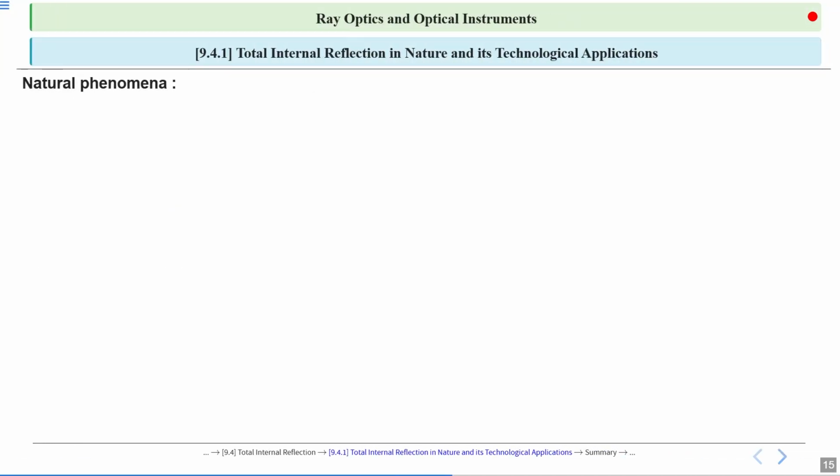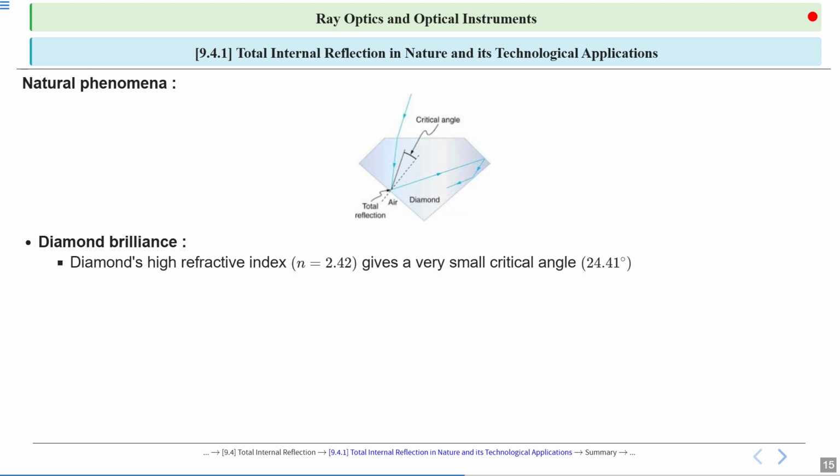Natural phenomena: diamond brilliance. Diamond's high refractive index, n equal to 2.42, gives a very small critical angle, that is 24.41 degrees.